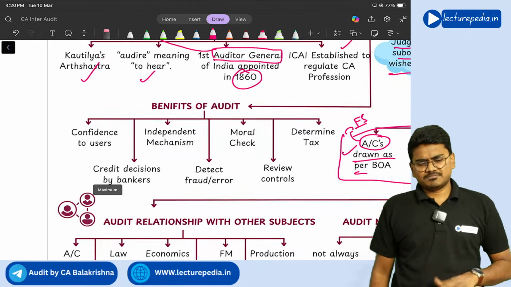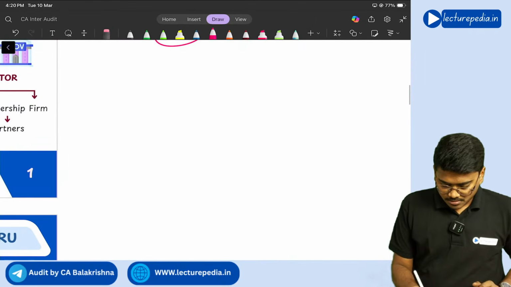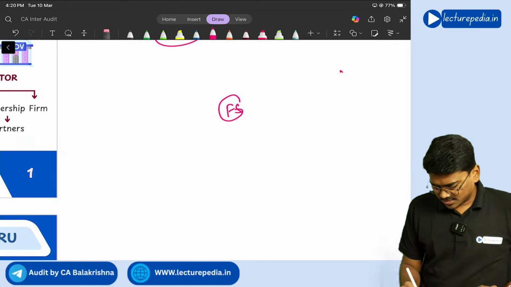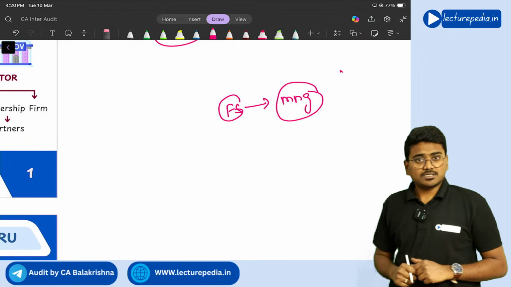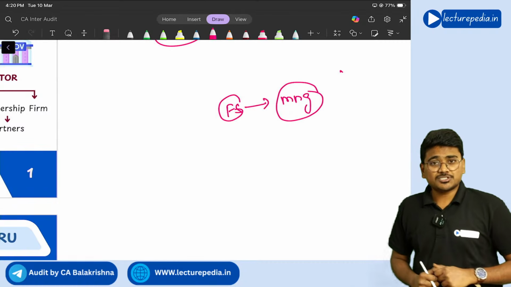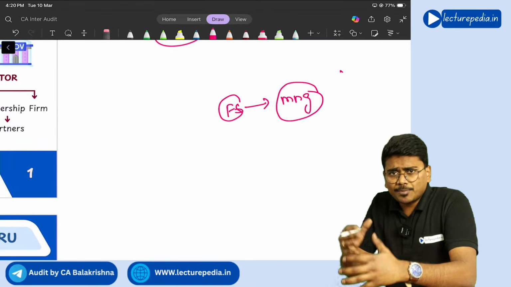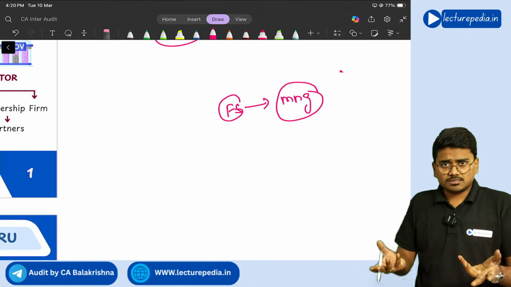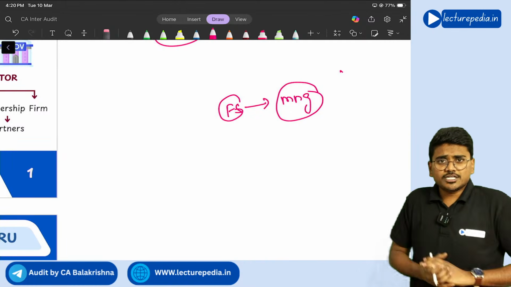First of all, see here, I told you, or you also know, that financial statements are prepared by management. Yes, management prepares financial statements. And tell me, who will conduct the day-to-day operations of the company? Management itself will take care of the day-to-day business activities of the entity also.